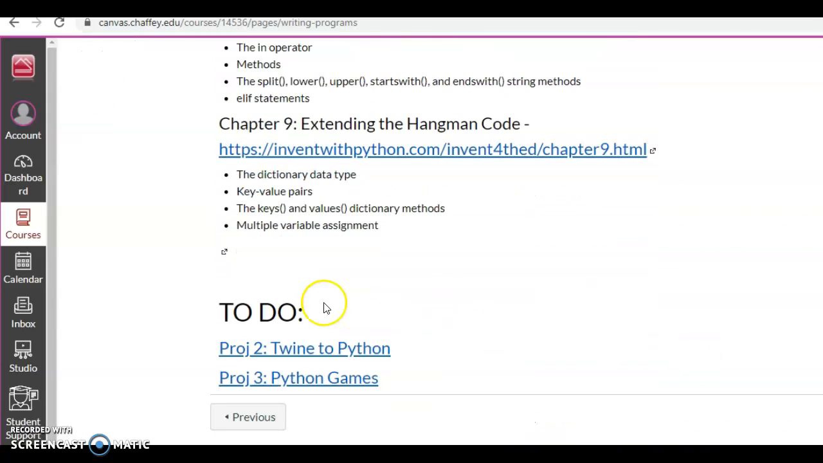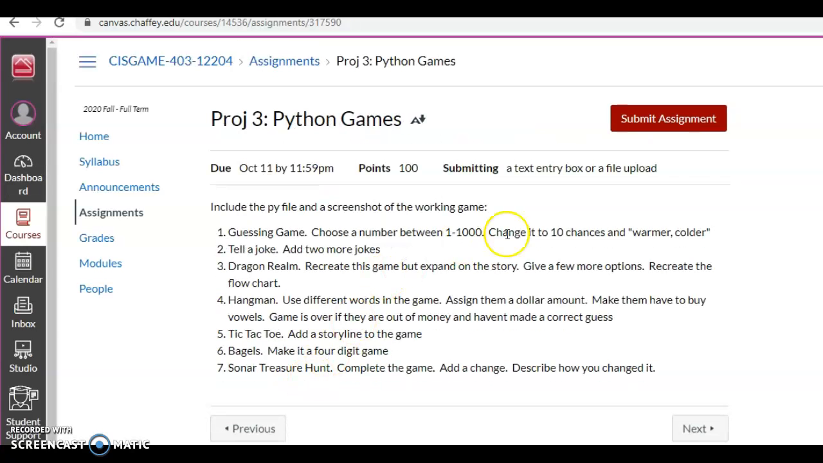Project 3, Python games, is going to include each one of those games, but I've given you a change you should make to it. So I'm not going to ask you to turn them in as is. You'll have the program, but you want to make these changes as specified. And you're going to have till October to finish all of this.